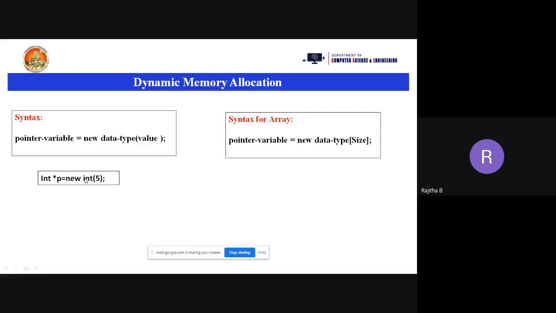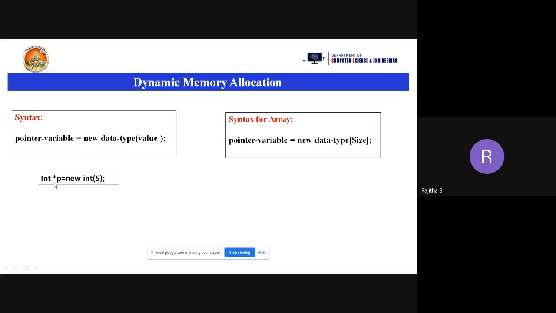So for that I need to allocate the memory at runtime. So how much memory will be allocated for this one, for int 5? 10 bytes? No, only 2 bytes. It is not square brackets, it is a parenthesis, it is only a value. How, ma'am? Okay, once again I will explain.